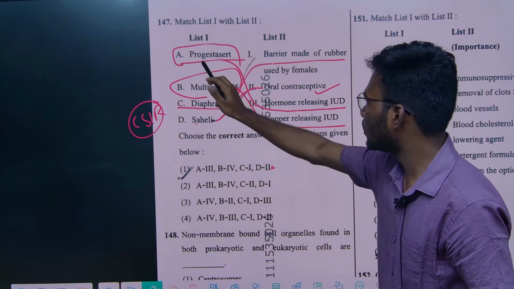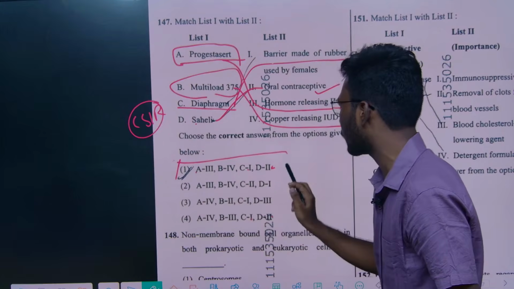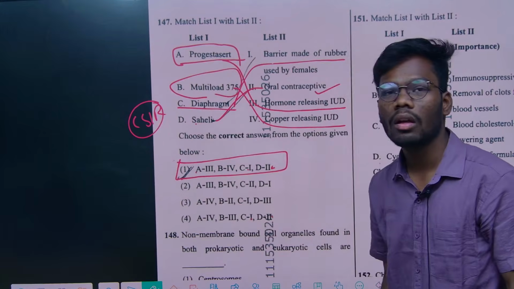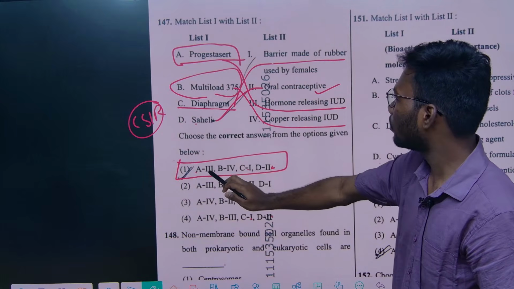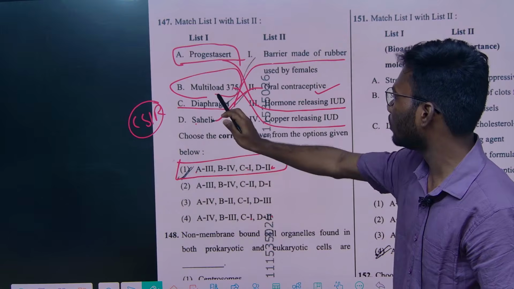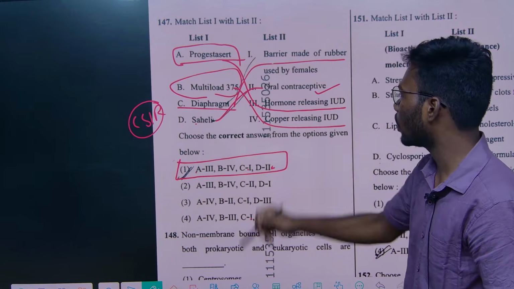And A is Progestasert, a hormone-releasing IUD. So the answer is the first option. A simple question. Progestasert is a hormone-releasing IUD, Multiload is copper-releasing, diaphragm is a barrier, and Saheli is an oral contraceptive.